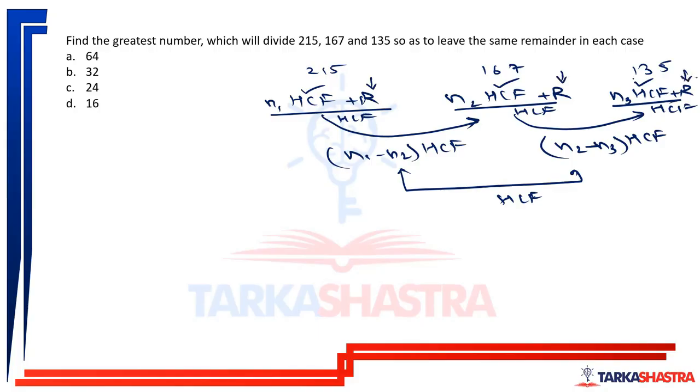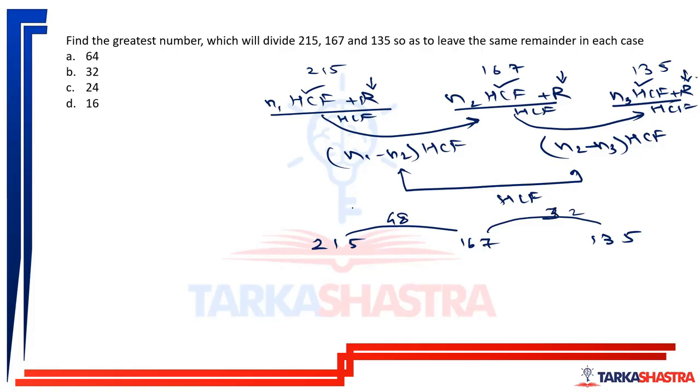So as you can see, by taking the difference of the numbers, we have eliminated the remainder. And whatever number we get, they are multiples of HCF. For example, 215, 167, 135. If I take the difference of these two numbers, it will be 48, and the difference here is 32.